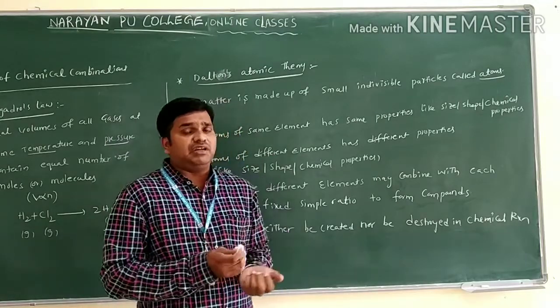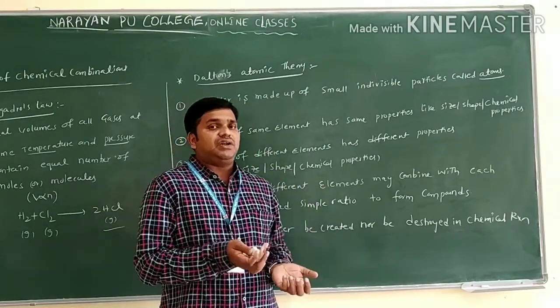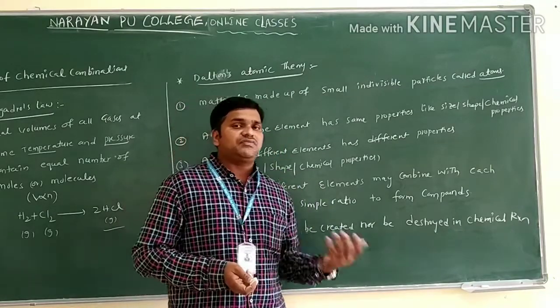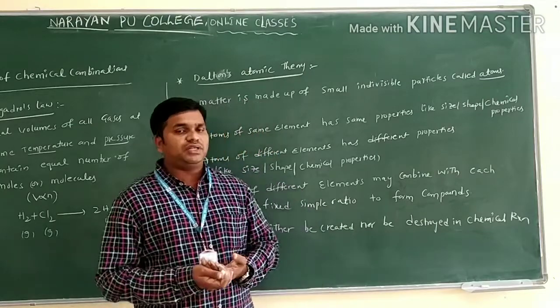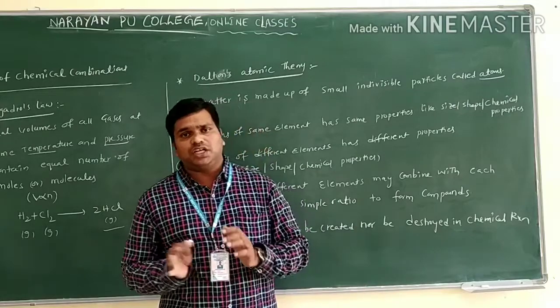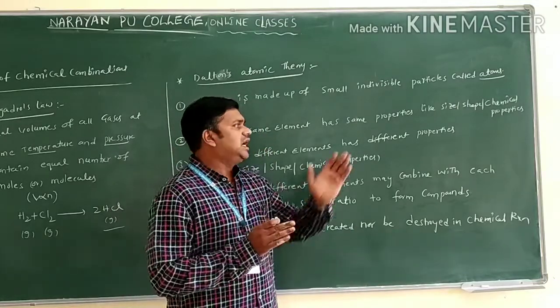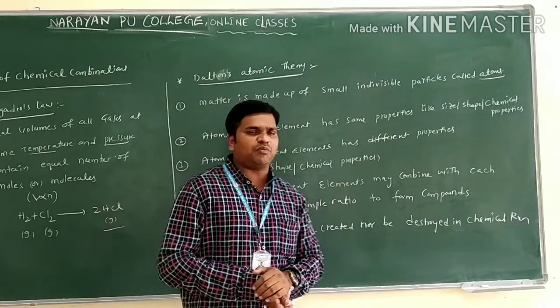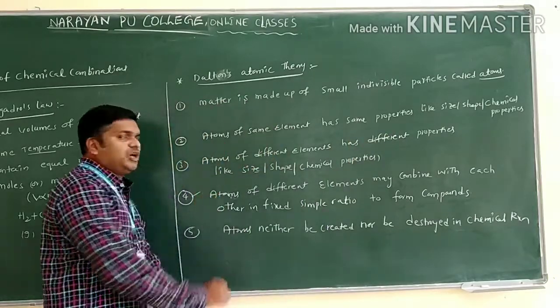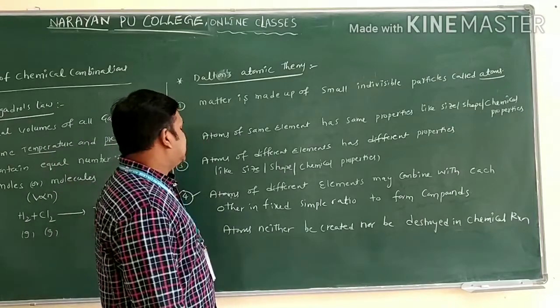If we take different elements, you can compare hydrogen with oxygen. Hydrogen size is different, oxygen size is different. The mass of hydrogen is different and the mass of oxygen is different. The chemical properties of hydrogen are different, and the chemical properties of oxygen are different only. If we take different elements, there is a difference in properties, both physical and chemical.